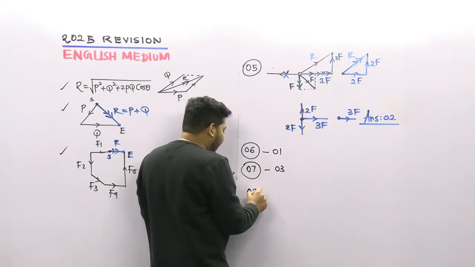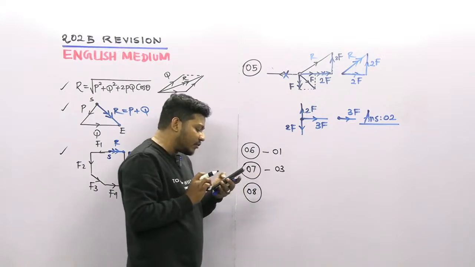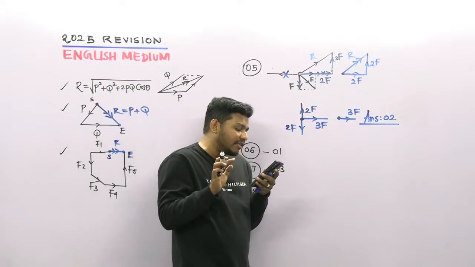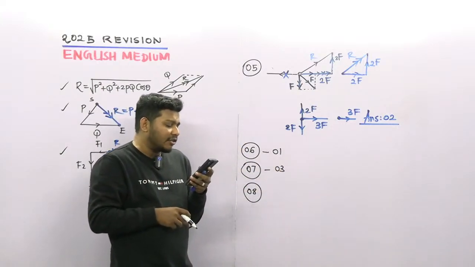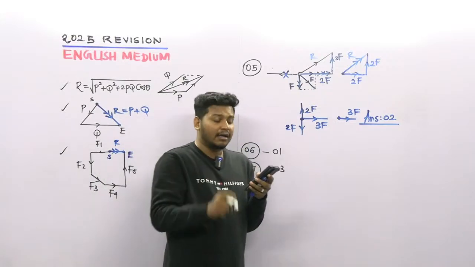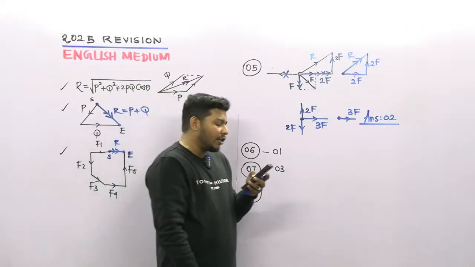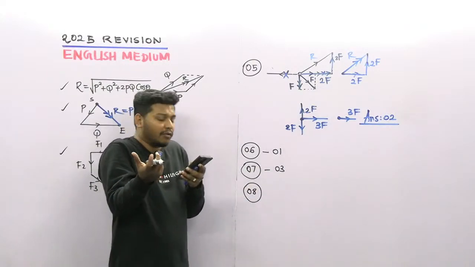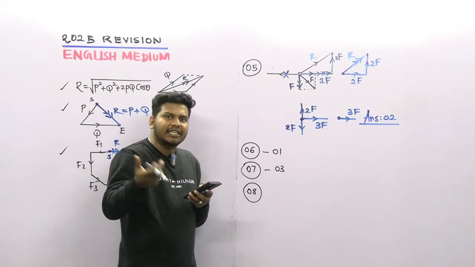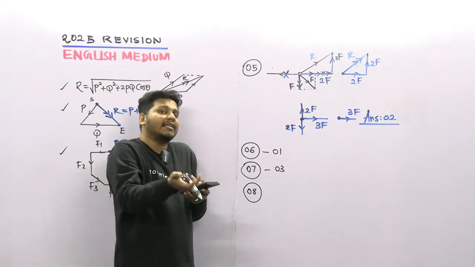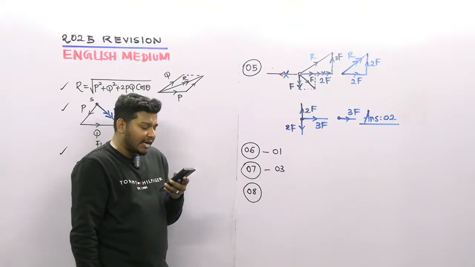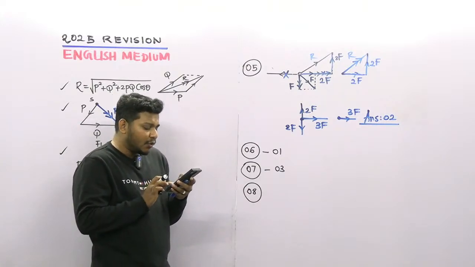And the eighth question, there is a small error in this question. Look at the eighth question. Select the correct response of the magnitude and the direction of the change of velocity of the pendulum bob during its motion from A to B. We want to get the change in velocity. That means final velocity minus initial velocity. So that will be the resultant of these two vectors.